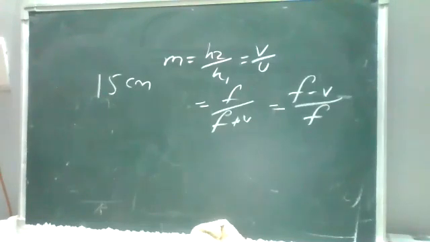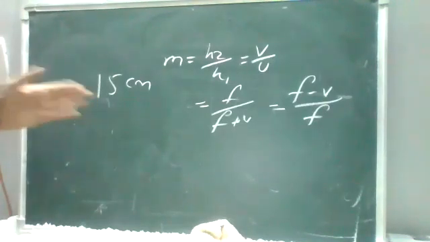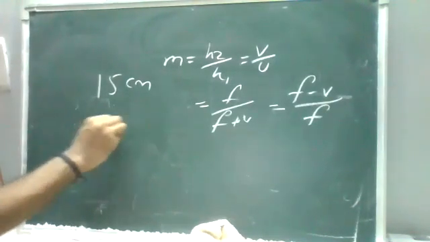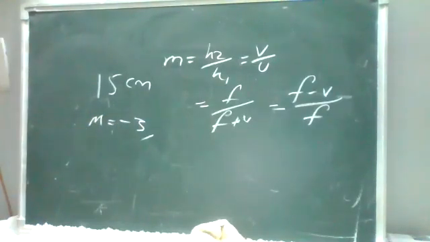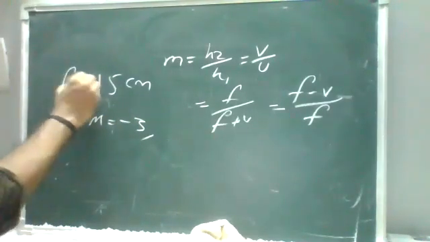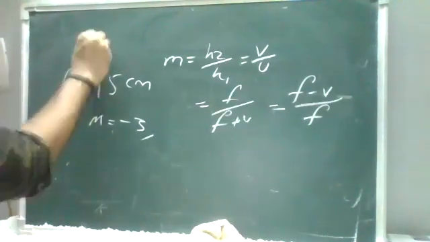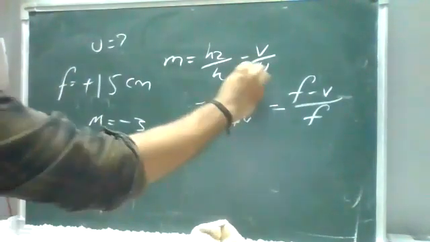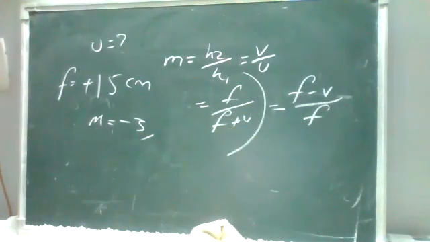Okay, we need to find u. So convex, and so it is your real image. So the magnification, they have given it. Now it is placed, yes, it is 3 times. Based on sign conventions, the magnification is -3. f is equal to plus 15. Okay, we need to find u. So the formula is m is equal to f by f plus u. Try to find u from this. And it is for real image. Whatever details we are discussing, it is for real image.